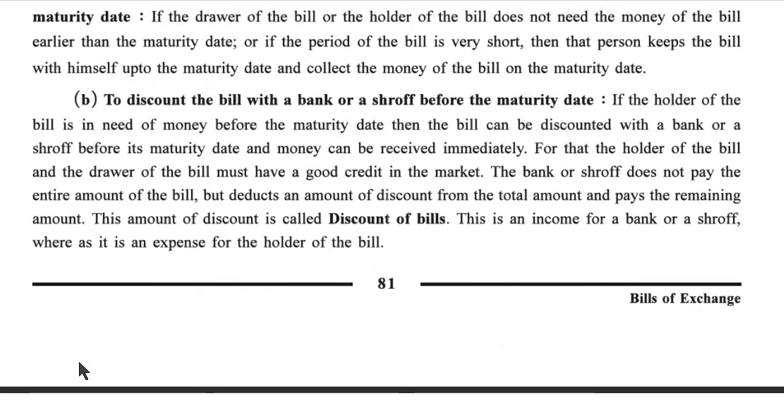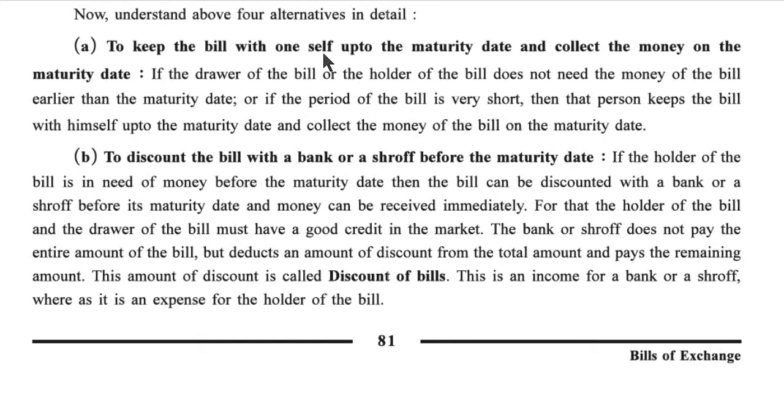First alternative, to keep the bill with oneself up to the maturity date and collect the money on the maturity date. If this condition is there, then what happens? If the drawer of the bill or the holder of the bill does not need the money of the bill earlier than the maturity date, or if the period of the bill is very short, then that person keeps the bill with himself up to the maturity date and collects the money of the bill on the maturity date.